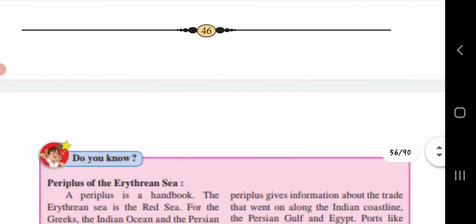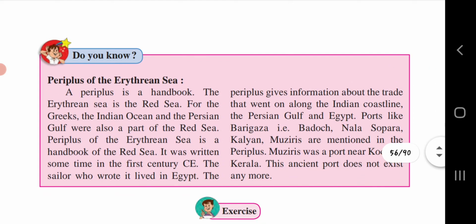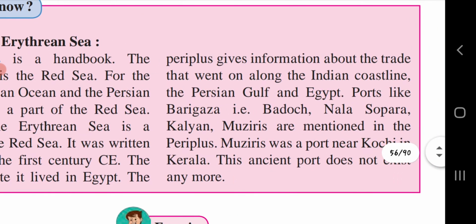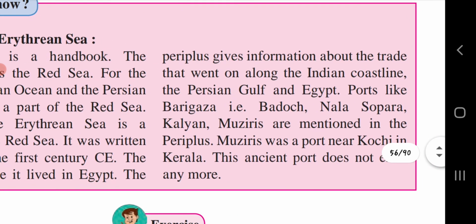Do you know the Periplus of the Erythraean Sea? A periplus is a handbook. The Erythraean Sea is the Red Sea. For the Greeks, the Indian Ocean and the Persian Gulf were also part of the Red Sea. It was written sometime in the 1st century CE. The sailor who wrote it lived in Egypt. The Periplus gives information about the trade that went on along the Indian coastline.